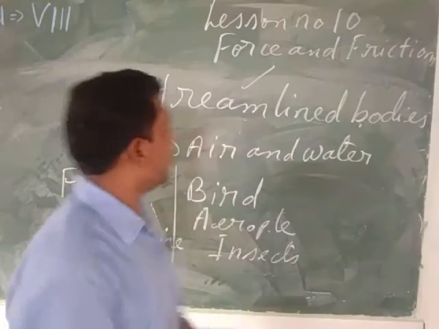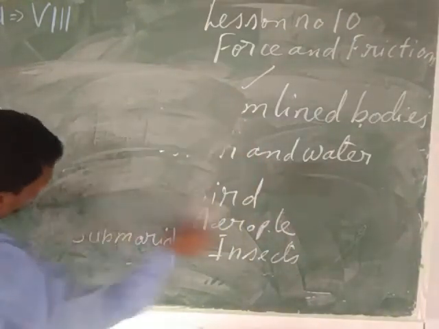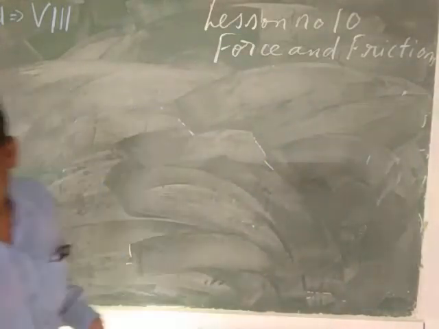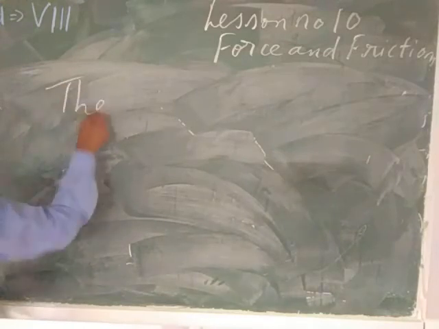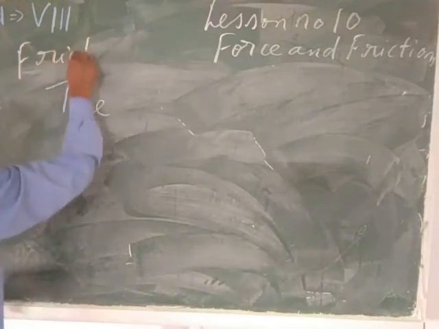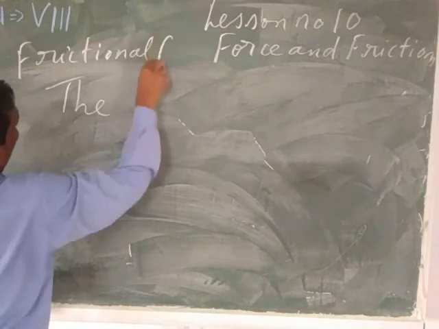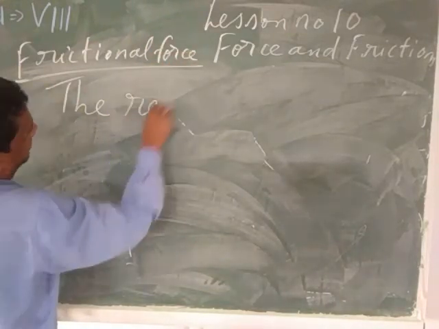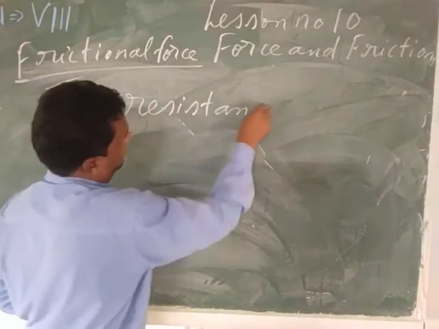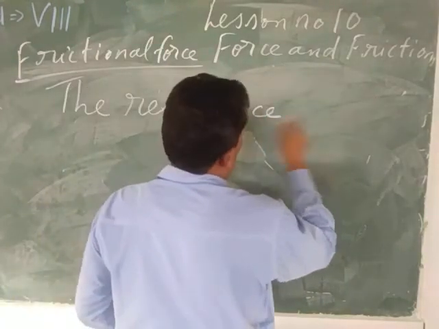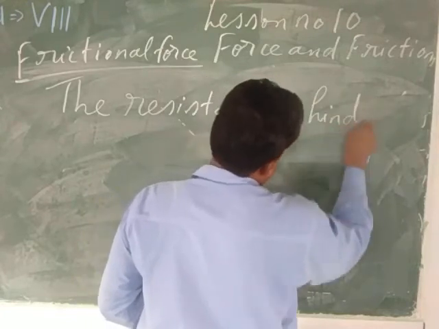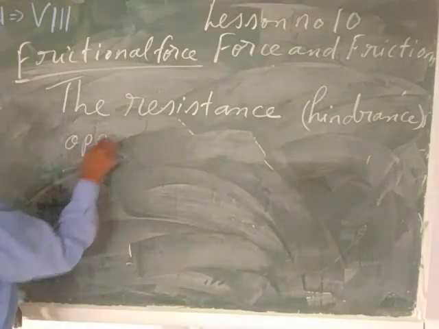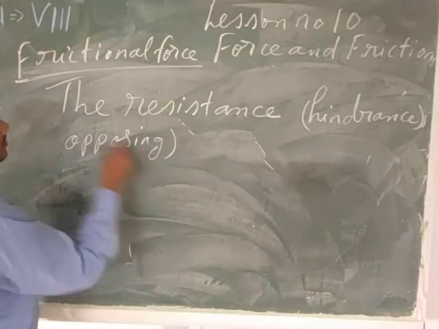Now my child, once again I want to explain something about the frictional force. What is frictional force? So I am writing, my child, please once again listen. The frictional force: F-R-I-C-T-I-O-N-A-L. The resistance, R-E-S-I-S-T-A-N-C-E, the resistance; hindrance, H-I-N-D-R-A-N-C-E, hindrance; or opposing, O-P-P-O-S-I-N-G, opposing. Three meanings are there, my child.